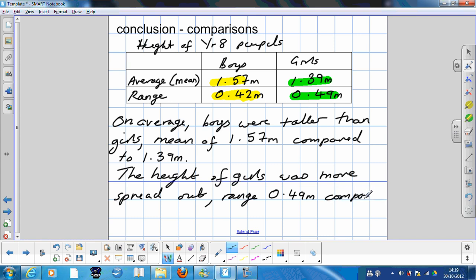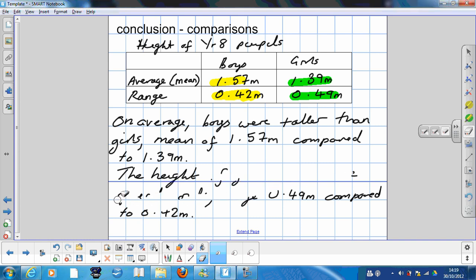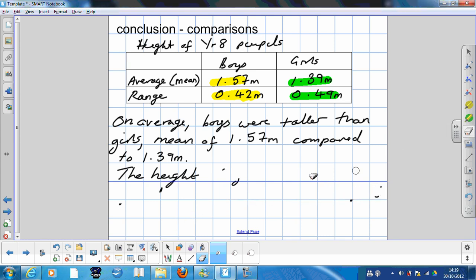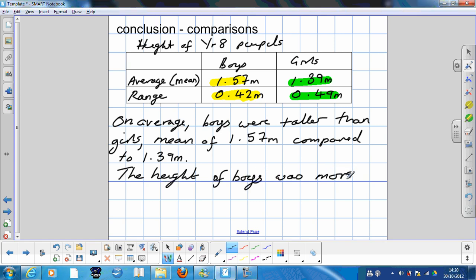Well, that's one way of wording it, but we could look at it the other way around. We could say that the boys' height was less spread out. So we could word it thus. The height of boys was less spread out. Now there's another word that saves us having to write the word spread out. The height of boys was more consistent. Consistent means it doesn't vary much. The more consistent something is, the less it's spread out, the less the range.